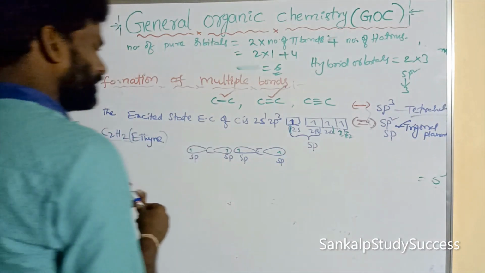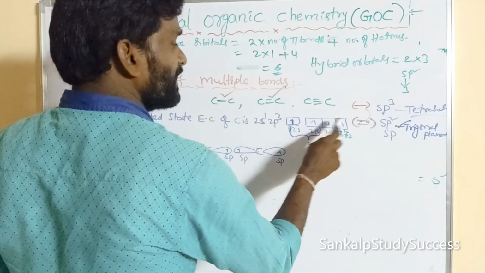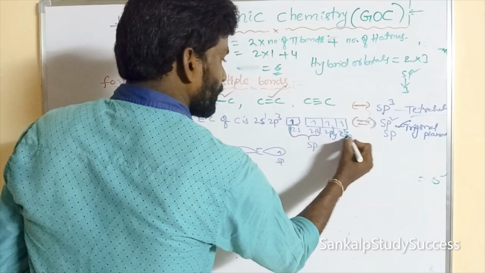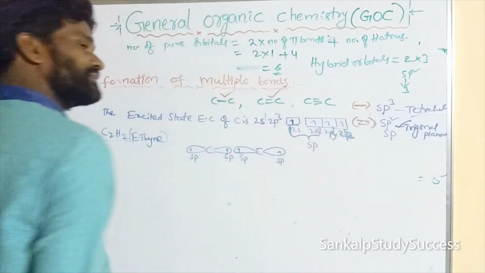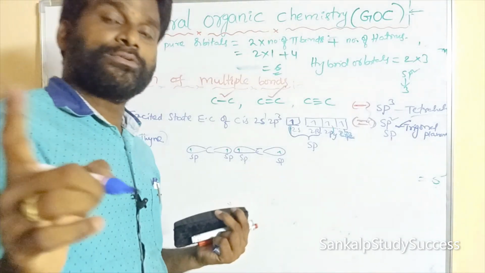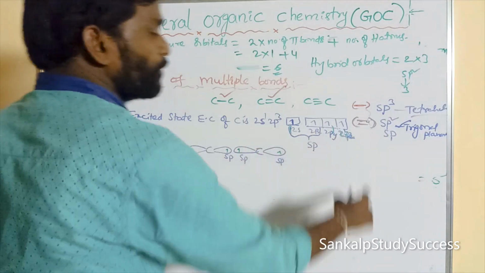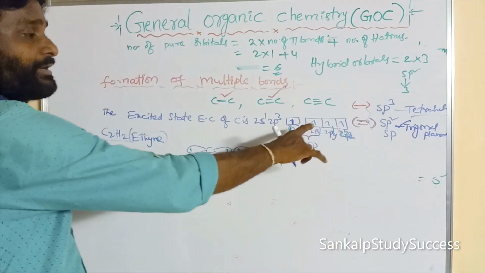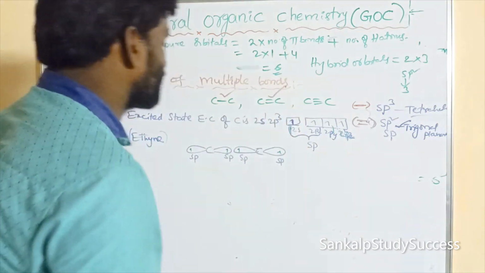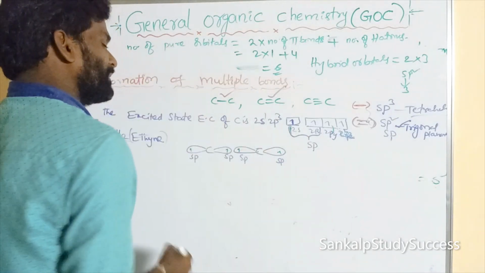Now 2 carbons are there and each carbon contains how many pure orbitals? These are the pure orbitals, 2py and 2pz. These 2 orbitals cannot undergo hybridization, so they are said to be pure orbitals. Which orbitals cannot undergo hybridization? Those are said to be pure orbitals. So what is the shape of p orbital? Dumbbell, right?